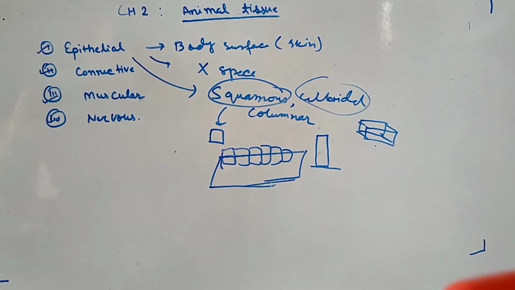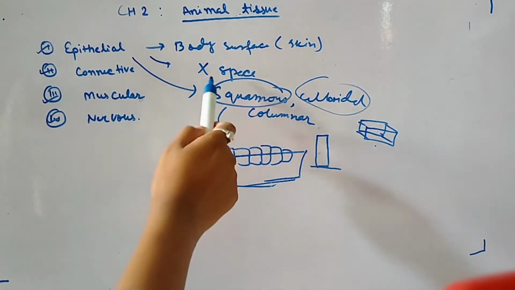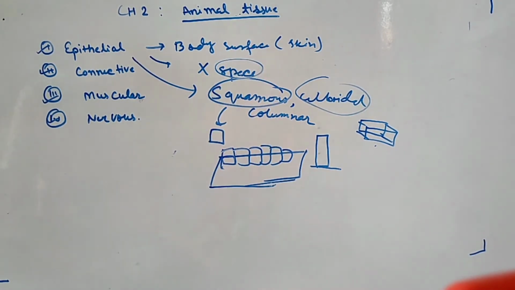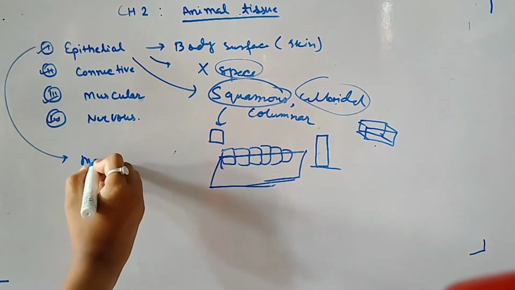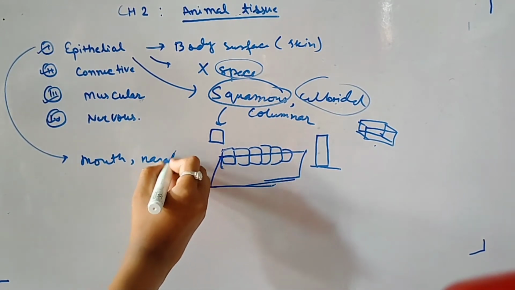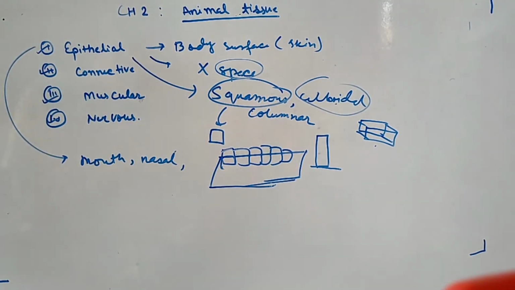So let me repeat, epithelial tissue is found on the body surface. The cells do not have any space between them, and there are three types: squamous, cuboidal and columnar. Now look at the location. I said that they are found on the body surface. One more thing, they are also found in the nasal cavity and mouth cavity. Where are they found? They are found in the mouth, nasal cavity, anus and openings of the reproductive system.